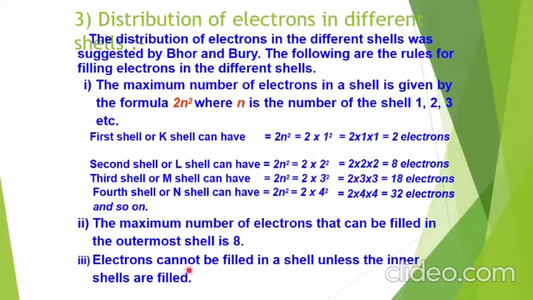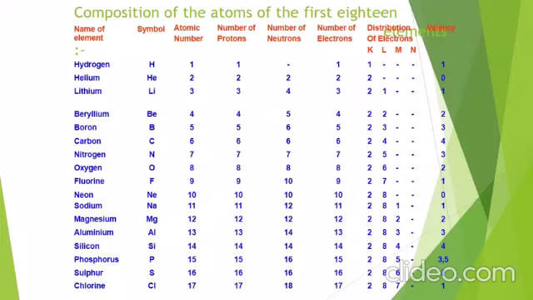Electrons cannot be filled in a shell unless the inner shells are filled. So that also we will see how. Now this is the chart showing the first 17 elements of the periodic table, but you have to learn the first 20. Now beginning with hydrogen.